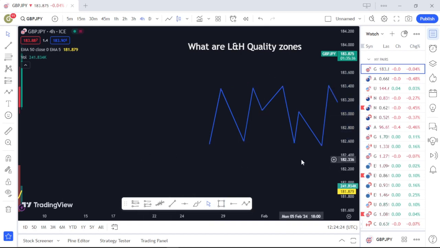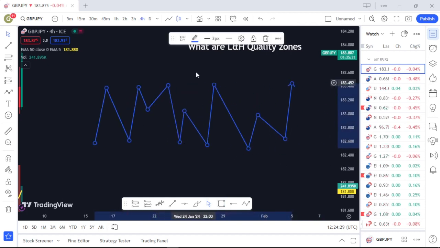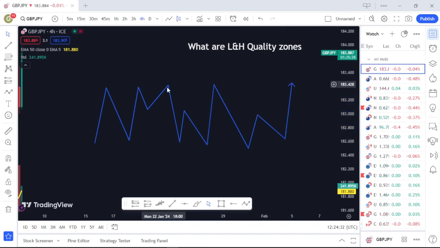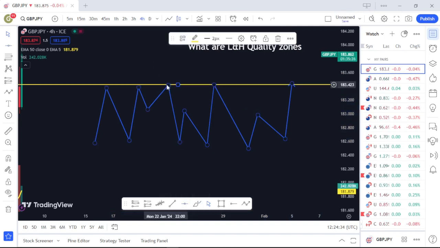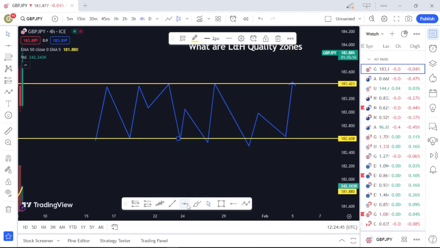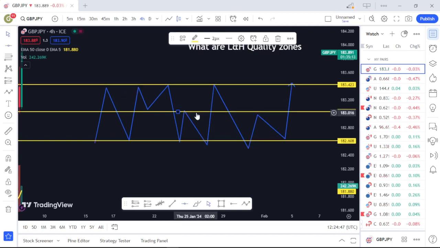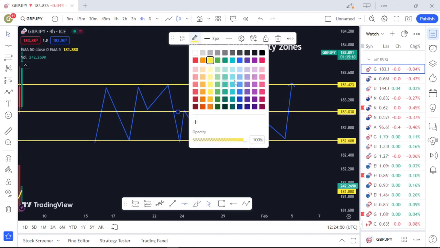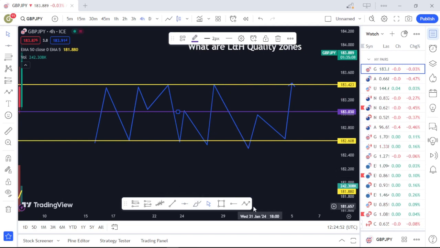So for example, take a look at this. If you look at this chart carefully, you realize that there are multiple touches at this very top here. You can see this top had multiple rejections, unlike these other areas. This one under here had multiple rejections, and then there is another area here which is smaller. Let me change that color to something different. Okay, this. If you take a look at this market right now, you can see the top two yellow lines over here. Let me type them out for you to understand.